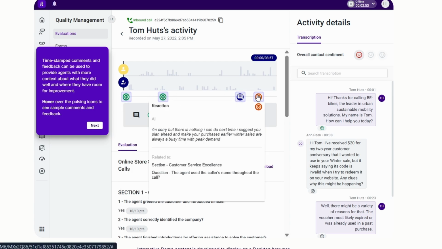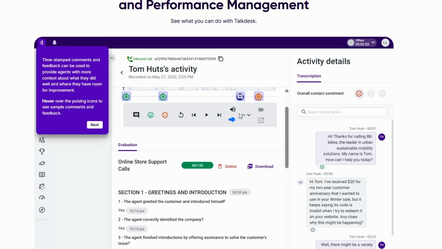But in this one, this is bad, right? Because "I'm sorry, but there is nothing I can do. Next time I suggest you plan ahead and make your purchase earlier, when the sale are always a busy time with peak demand." Now the AI says that Tom Hutt's activity here, the way he said that is bad, right? Because for us, that could be bad, right? Because that is bad customer service here, right? So it's a pretty intelligent AI here, right?